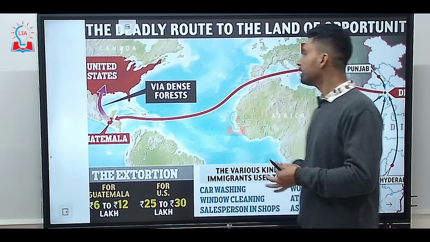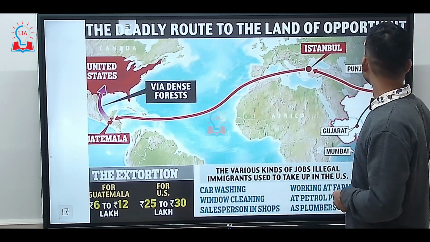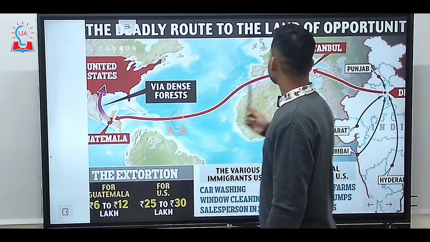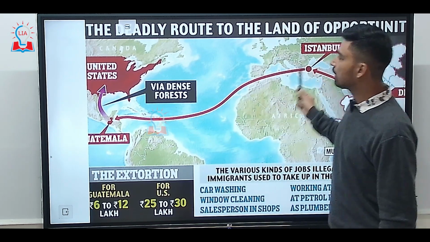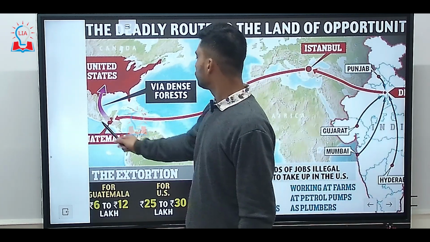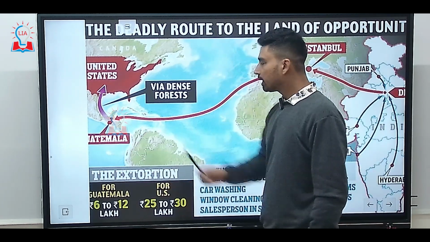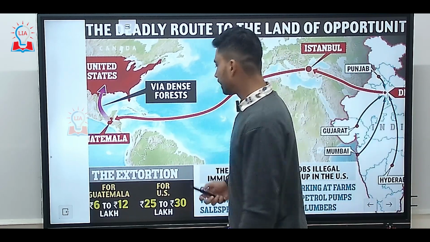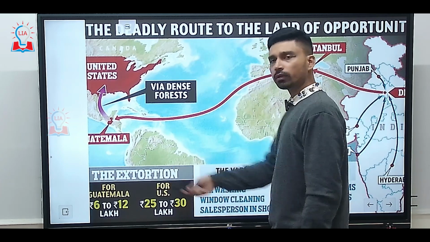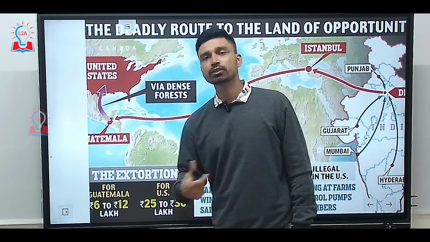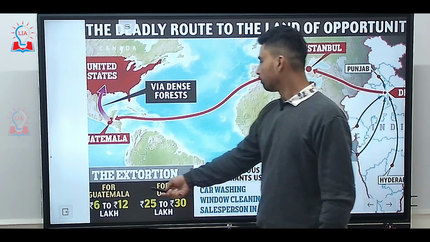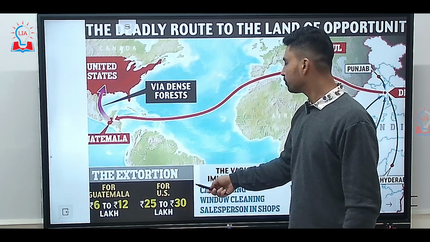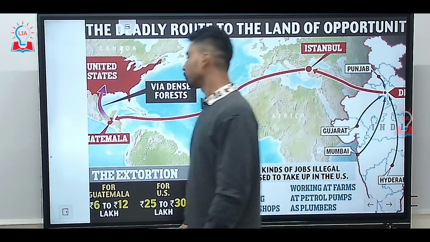So again, if we try to summarize, here we have India, as we can see from the Punjab region. Generally, Istanbul, the capital of Turkey, is considered a transit point. Then from Istanbul, the migrant takes the journey to the Central American countries. In this case, Guatemala is another country which lies on the popular route of illegal migration. And the sum of money which an illegal migrant has to pay is also humongous in nature. For example, for Guatemala, it takes only about 6 to 12 lakh, while illegal migration to the US takes about 25 to 30 lakh rupees.